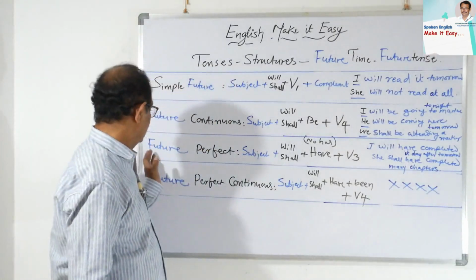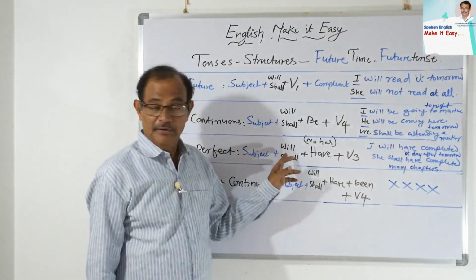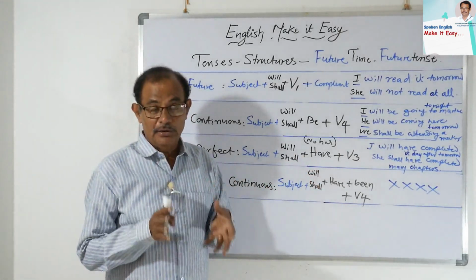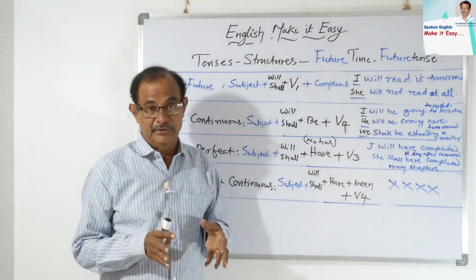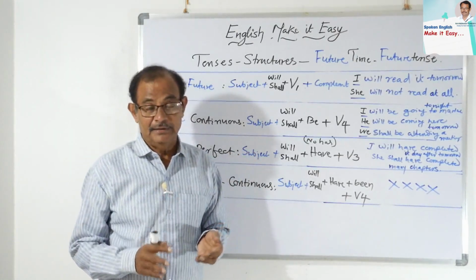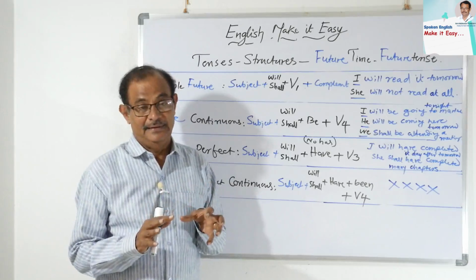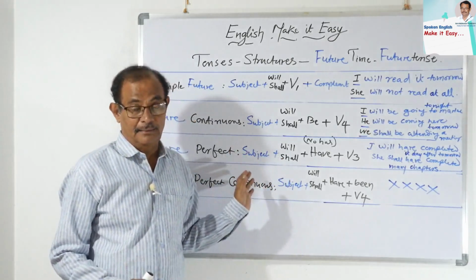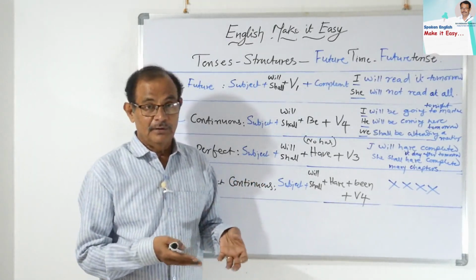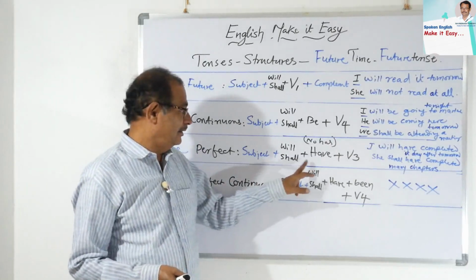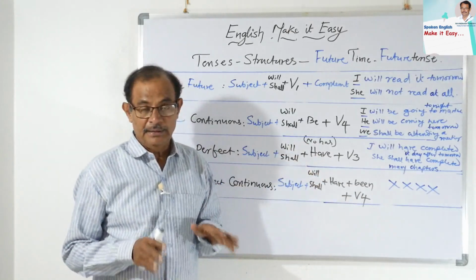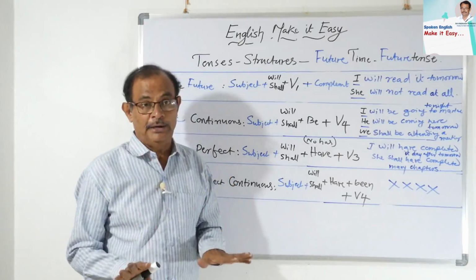Next, come to the future perfect. So will and shall common, and then have. Make a note of a very interesting and important point here. In future perfect we cannot use has, though the subject is singular. In present perfect we have used has for singular and have for plural, but that is not applicable here in future perfect. We have to use have only, invariably for all subjects.